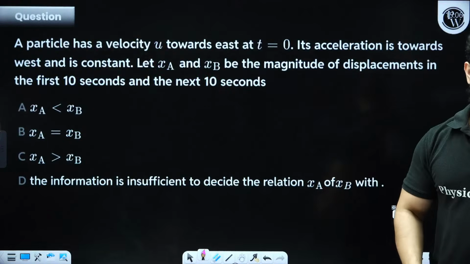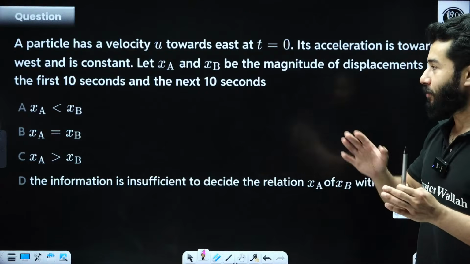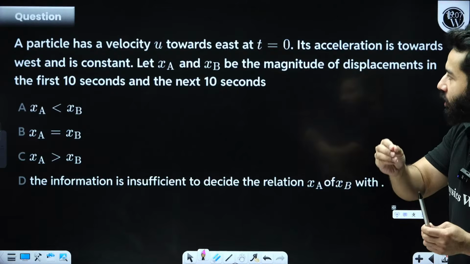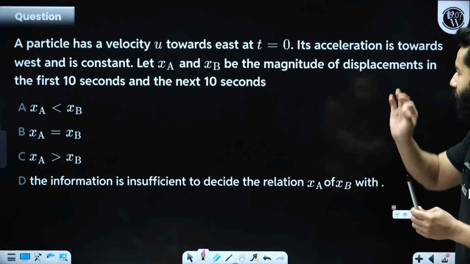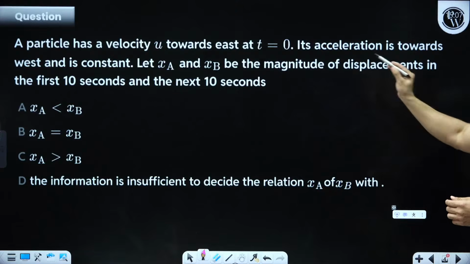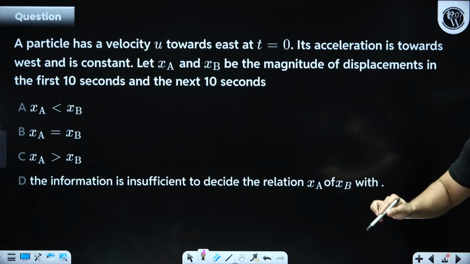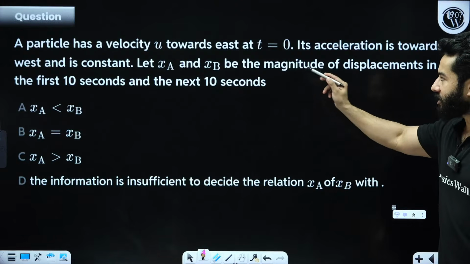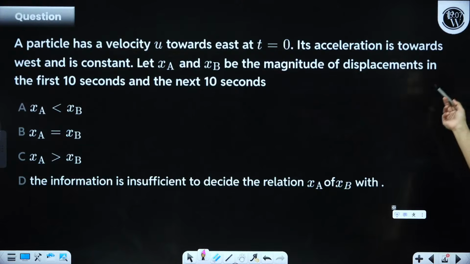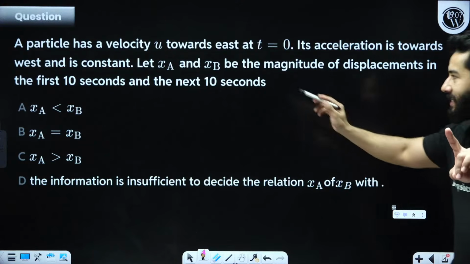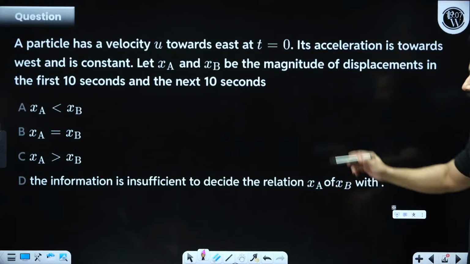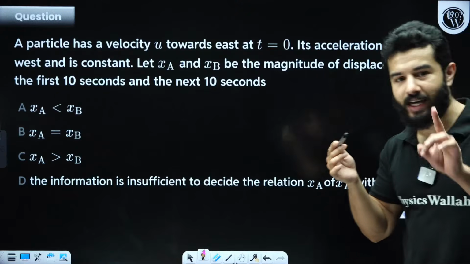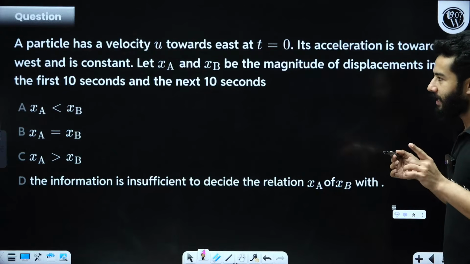Let's see this problem. All of these questions are good problems, and by the way, these two questions are from H.C. Verma. A particle has velocity u towards east, fine, at t equals 0. Its acceleration is towards west and is constant. Let xa and xb be the magnitudes of the displacements in the first 10 seconds and the next 10 seconds. Then we have options. Kindly see and let's quickly do it. If you have any doubt, do let me know in the chat box, right?